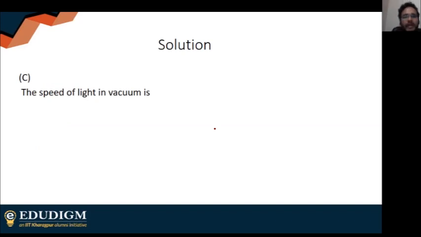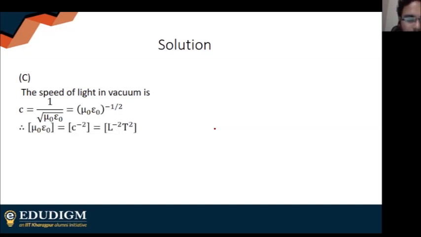The speed of light in vacuum: C is equal to 1 by root over mu naught epsilon naught, which is equal to mu naught epsilon naught to the power minus half. I will square both the sides. What do I get? C square is equal to 1 by mu naught epsilon naught. Sorry, mu naught epsilon naught is equal to C to the power minus 2.